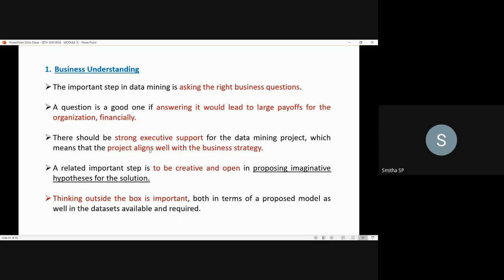Executive support means the project should align well with the business strategy. Once it is aligned, your job is to be creative and open in proposing the solution. For that, your thinking abilities should be up to the mark. Thinking outside the box is very important to achieve this.